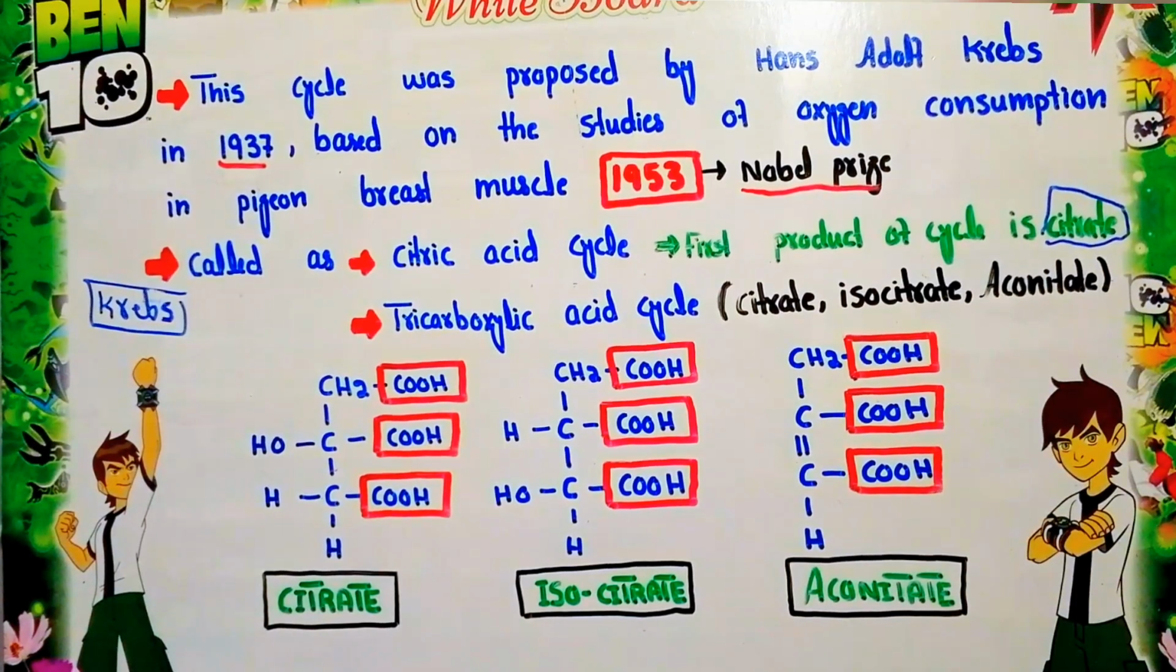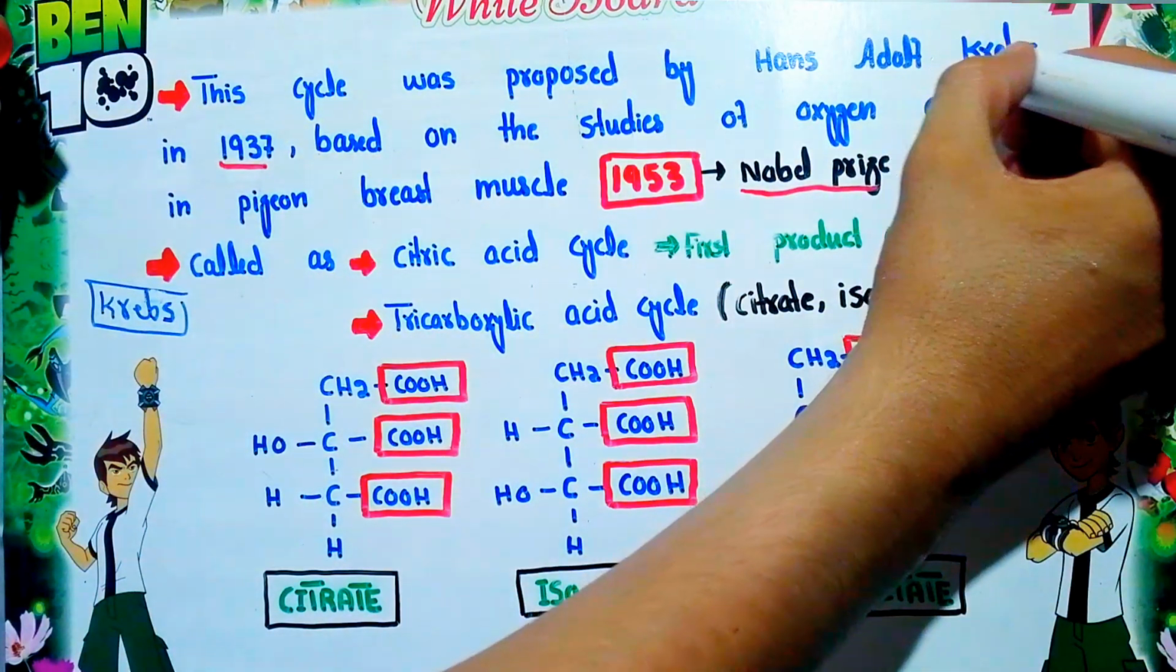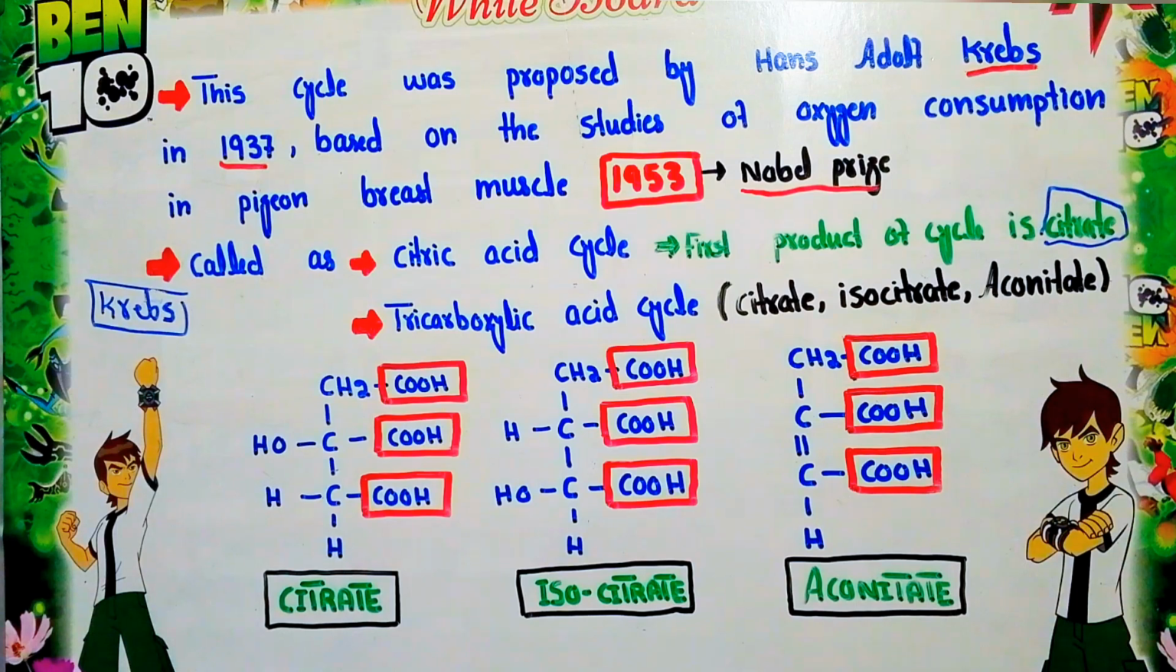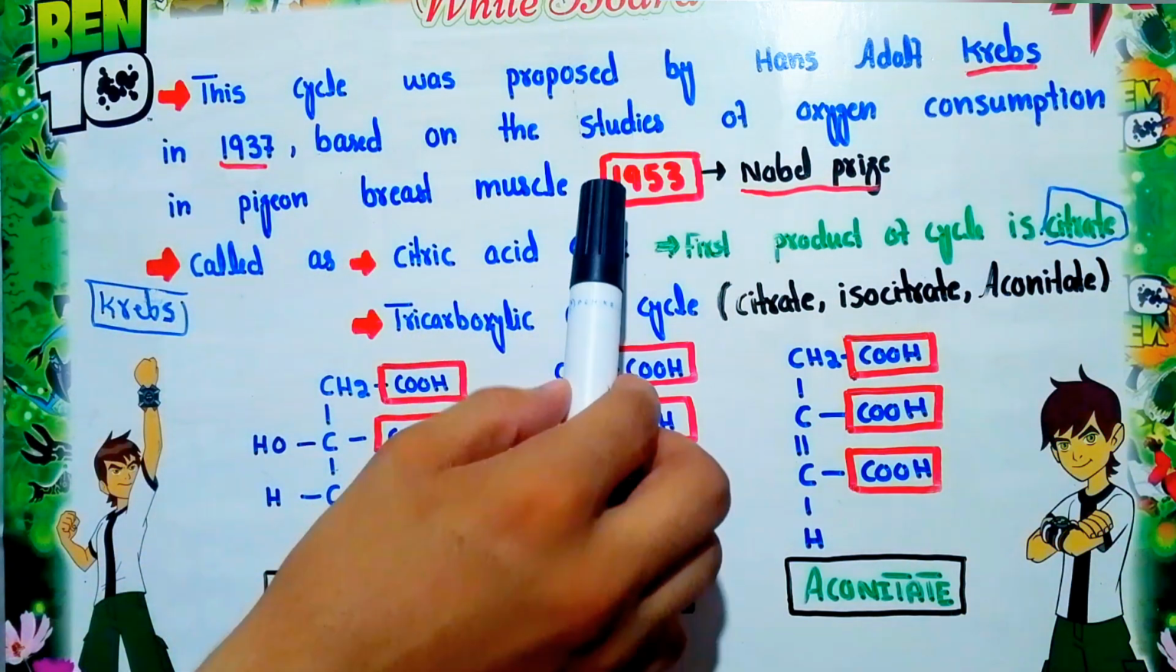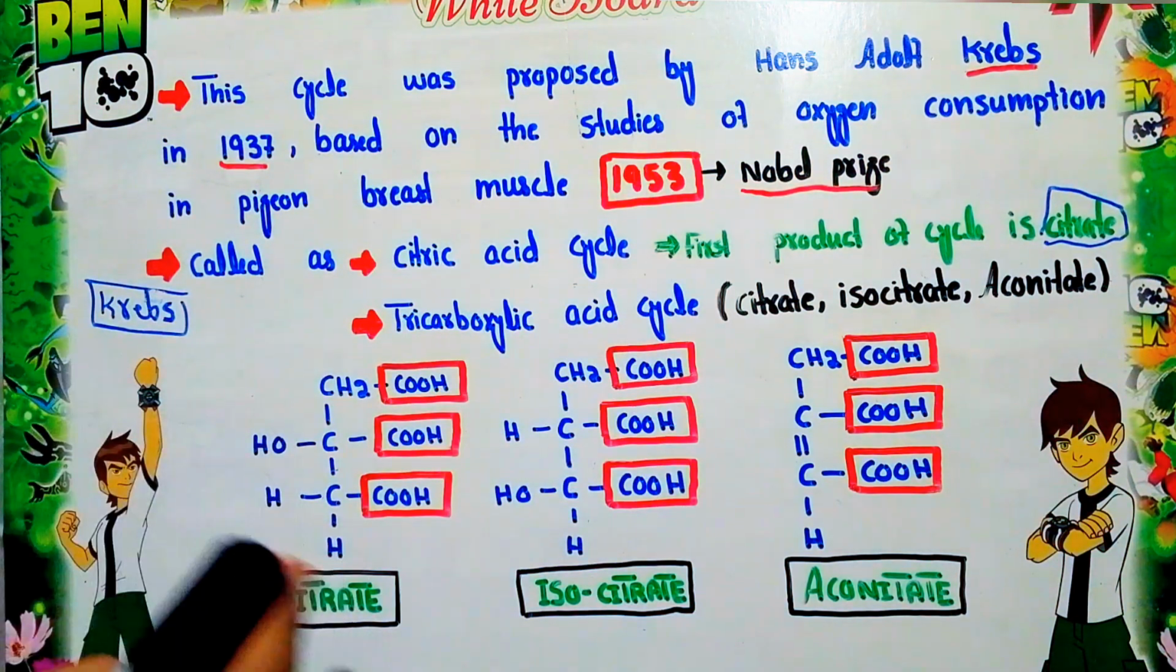Now we will discuss why the Krebs cycle is called the Krebs cycle. You should remember that Krebs is written without an apostrophe. This cycle was first described in 1937 by Hans Adolf Krebs when he studied the breast muscle of the pigeon. In this study he described the whole cycle, so on the basis of this honor the cycle is known as the Krebs cycle. For this discovery he received the Nobel Prize in 1953 in physiology and medicine.